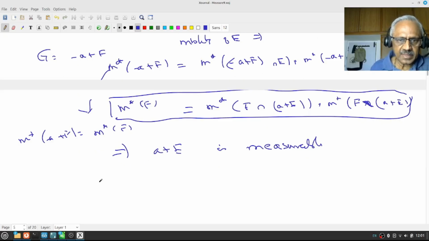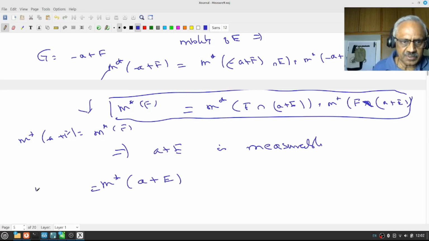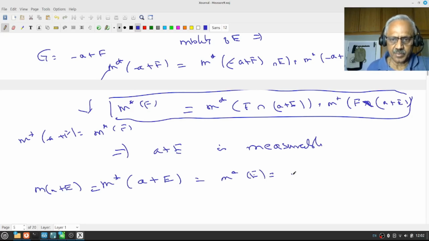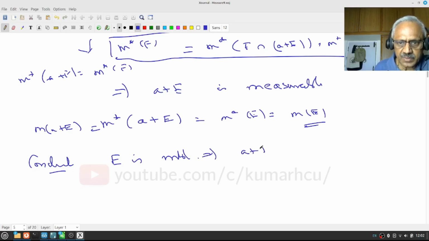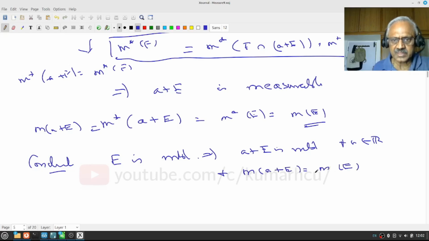And since outer measure is invariant, m star of e, this is measurable, therefore this is nothing other than m of a plus e, but this is same as m star of e, but since e is measurable, this is m of e. So what we have shown therefore, we conclude, if e is measurable implies a plus e is measurable for every real number a, and measure of a plus e is measure of e. Converse is exactly the same.